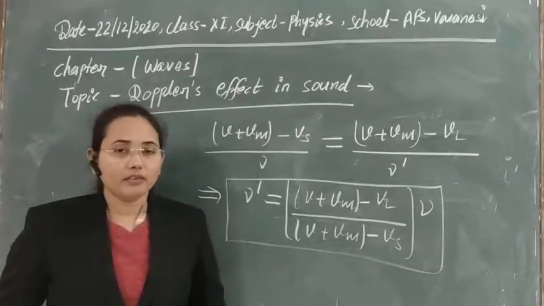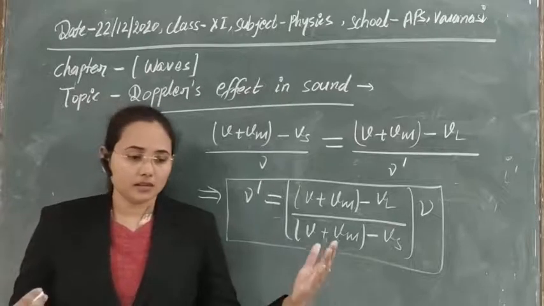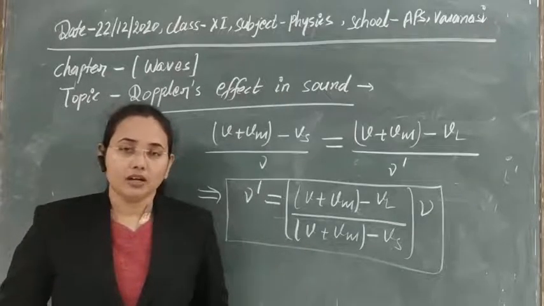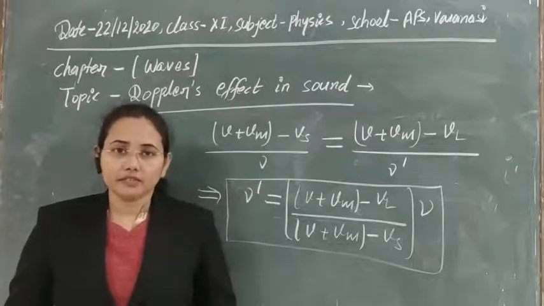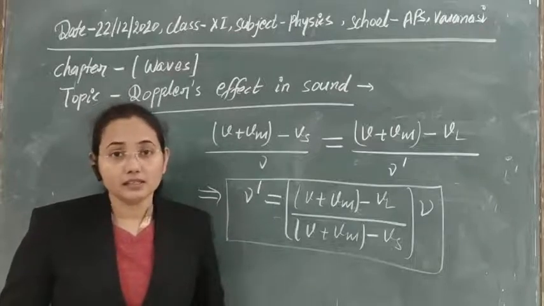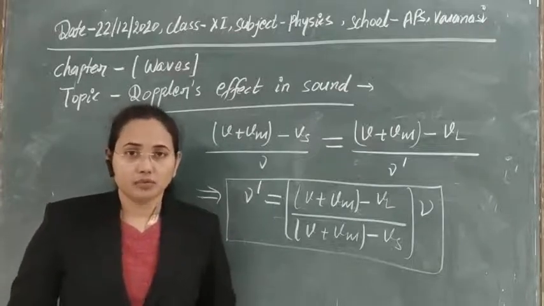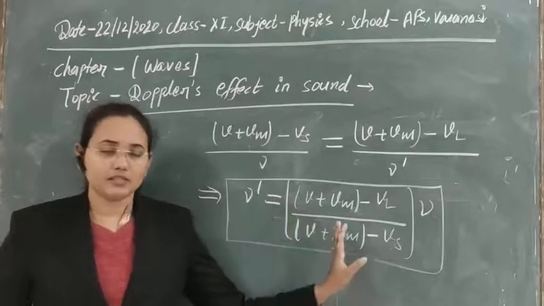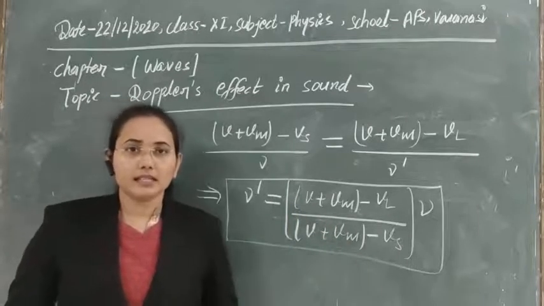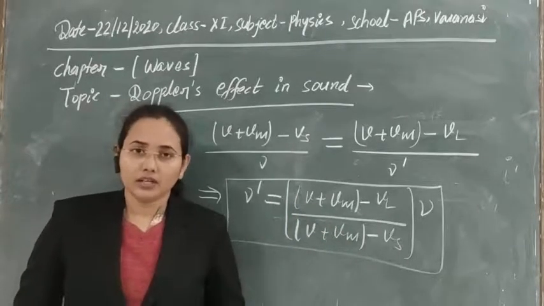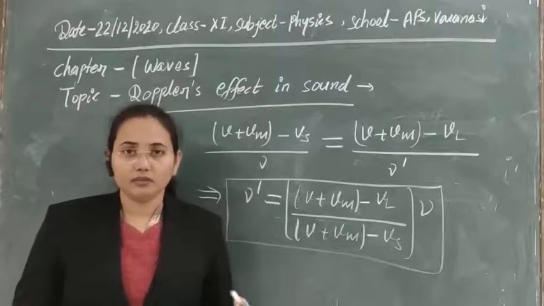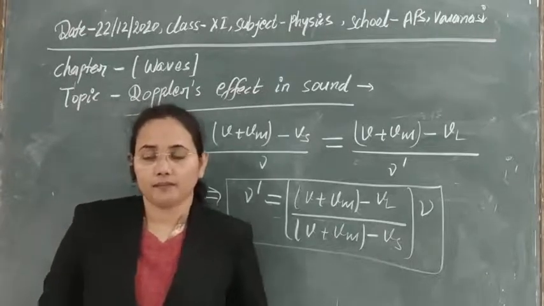How can we understand that whenever things are approaching us, the frequency appears more, but if it is going far away, then why does its frequency appear to be less? You can understand it by this formula easily. So let's see the cases one by one. How can you understand it, and what will be the frequency here?